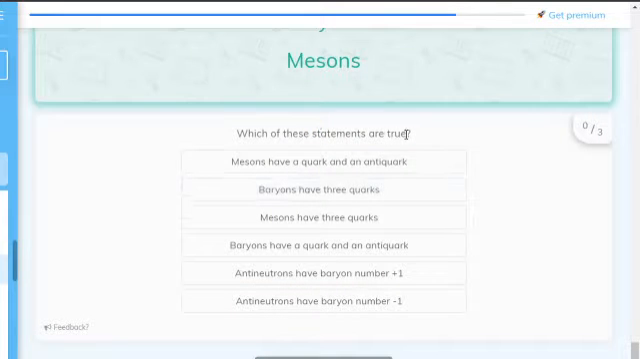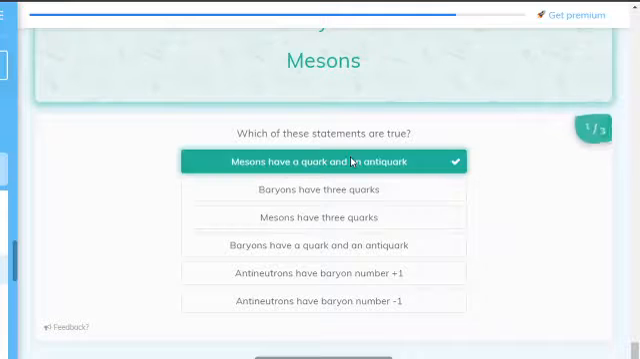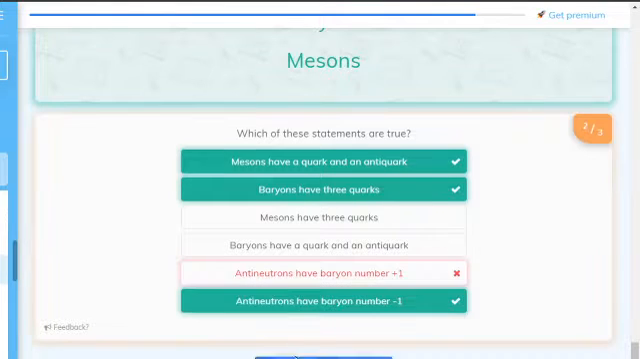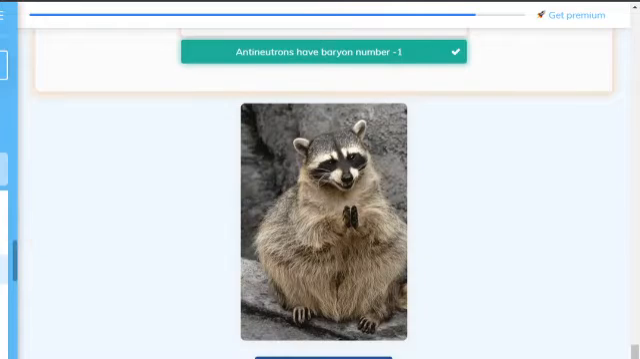Which of these statements are true? Mesons have a quark and antiquark, yes they do. Baryons have three quarks, yes they do. And antineutrons have a baryon number of +1 or -1. The antineutron has a baryon number of -1. It's so close though.